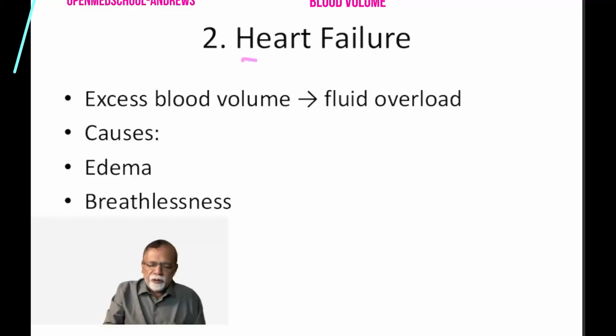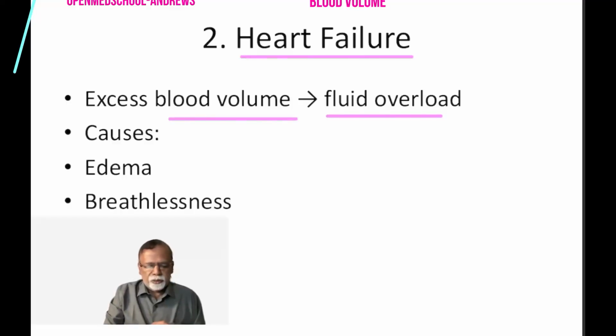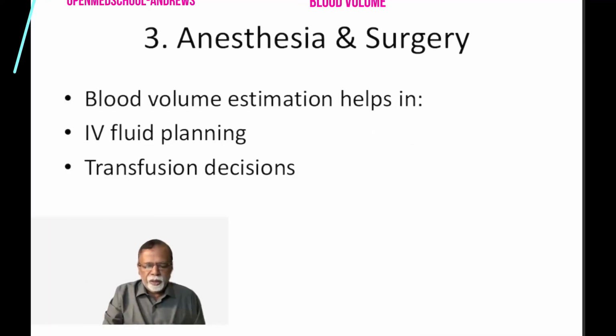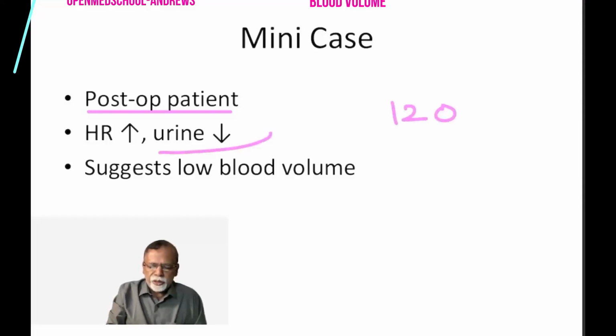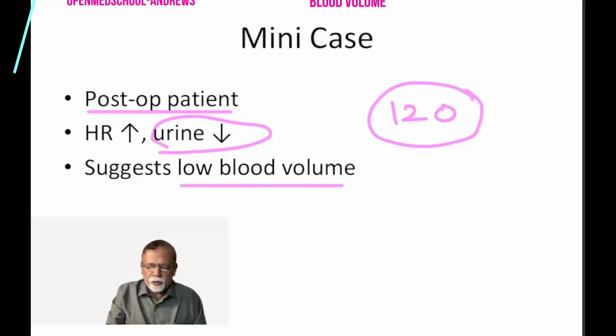Then I already mentioned heart failure: there is excess blood volume, fluid overload, and it produces edema, breathlessness, etc. We will study that later. In anesthesia and surgery, blood volume estimation helps in IV fluid management, because under anesthesia patients are not able to swallow. Oral feeding is not there, so you may have to give IV fluid, and a transfusion decision if there is blood loss. So take a post-operative patient whose heart rate is around 120 and who has a decrease in urine output. What does that mean? It means the patient has a low blood volume.